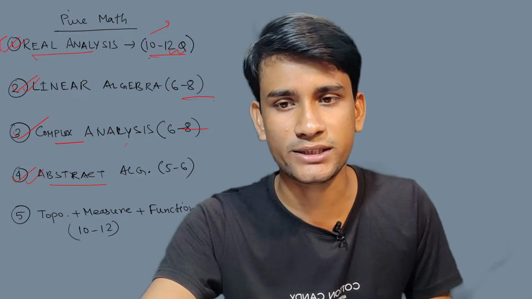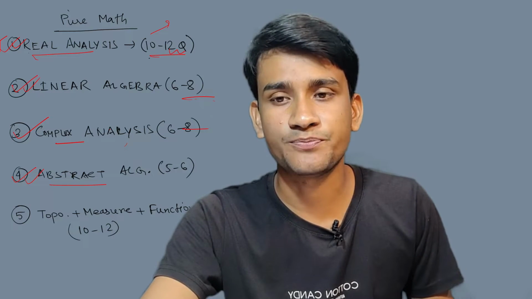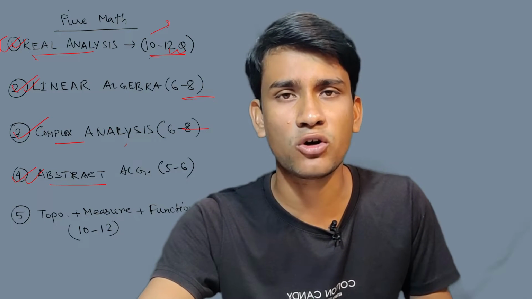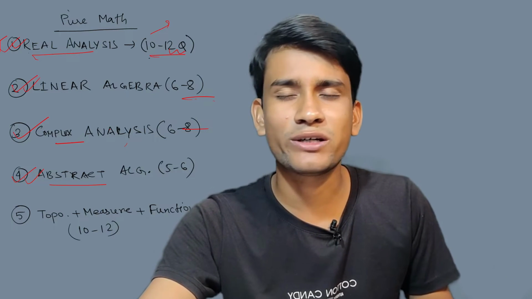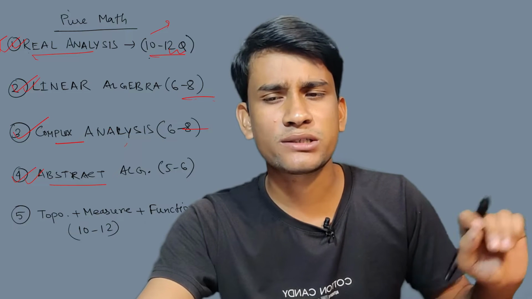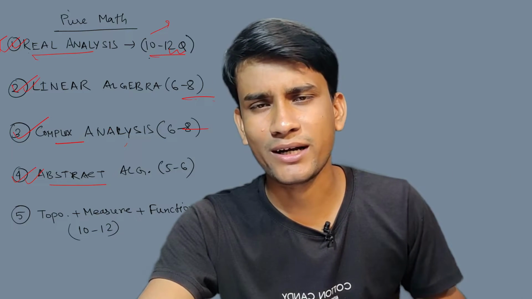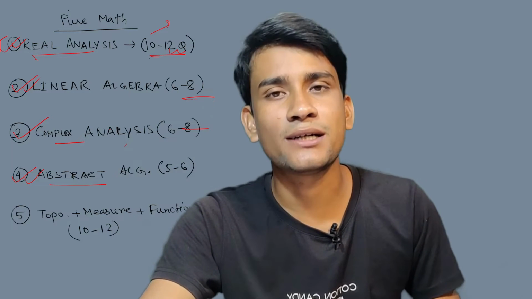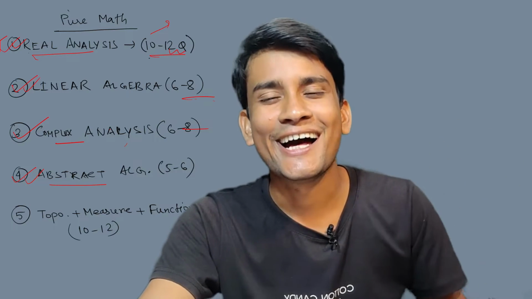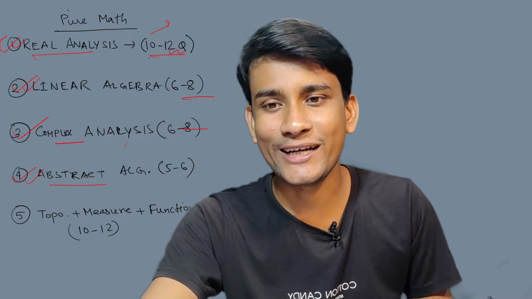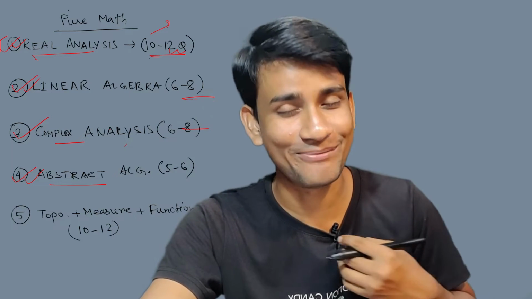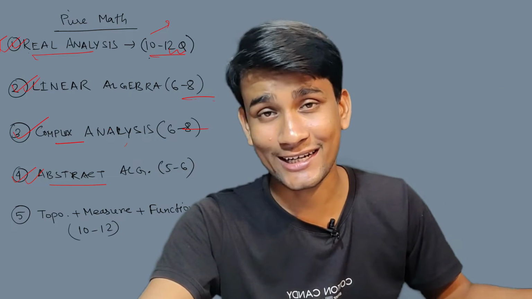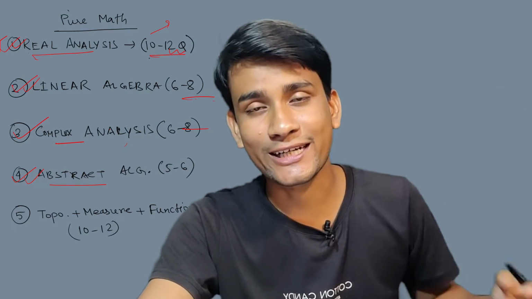So I request that those who have read abstract algebra very well for the CSIR NET exams, the GATE exams or any other high level mathematics exam, just go through this paper and you don't need to read any extra topic. But those who are low in the abstract algebra portion, like me, I am also not very good at the abstract algebra portion.